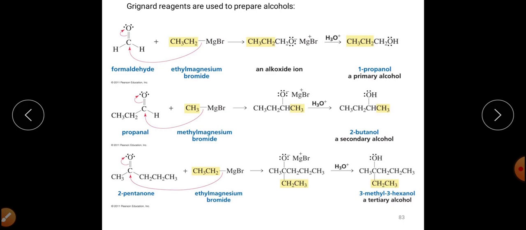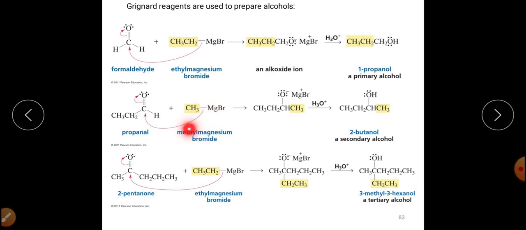So by taking formaldehyde we can get primary alcohol. If we take an aldehyde other than formaldehyde, for example, in our example we have taken propanal, and it is allowed to react with methyl magnesium bromide.